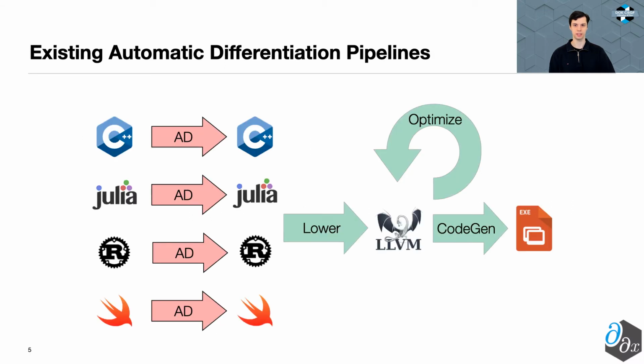As a consequence of this conventional wisdom, we have a variety of different tools that each operate on an individual source language, thereby ensuring that the tools have access to the high-level information. These tools then produce a gradient in the original source language, which is later lowered and optimized by traditional tools.